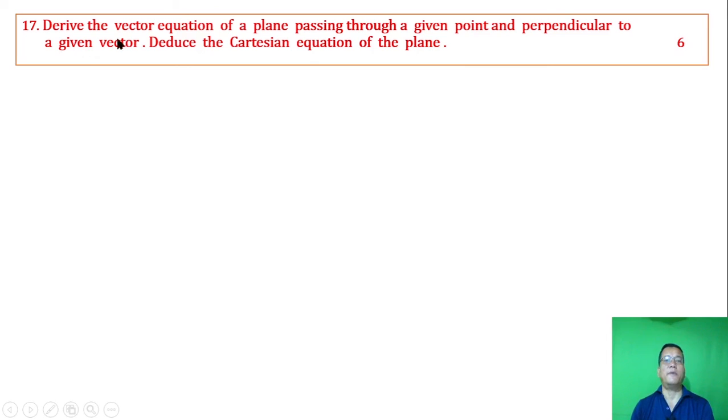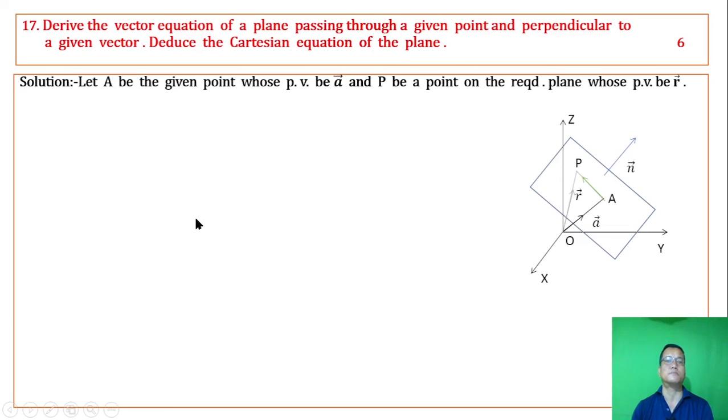17. Derive the vector equation of a plane passing through a given point and perpendicular to a given vector, and deduce the Cartesian equation of the plane. 6 marks. Let A be the given point whose position vector is a vector, and P be a point on the required plane whose position vector is R vector, as in this picture. Let n be the given vector perpendicular to the plane.